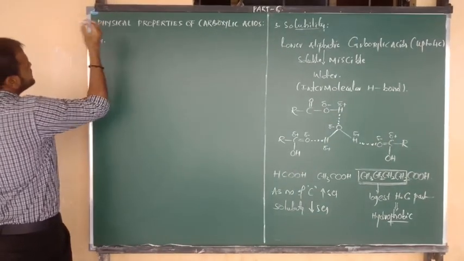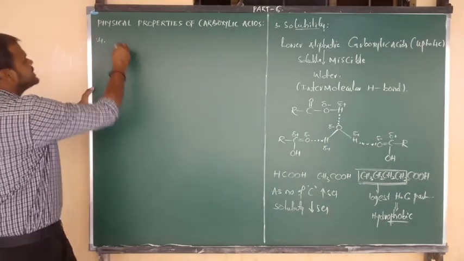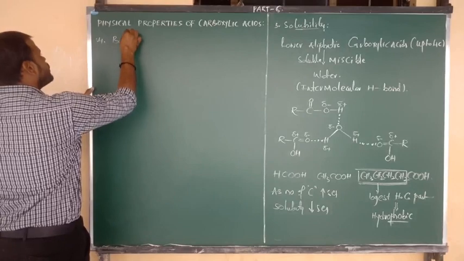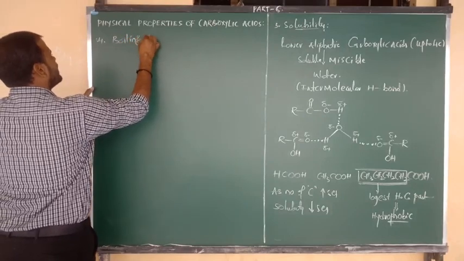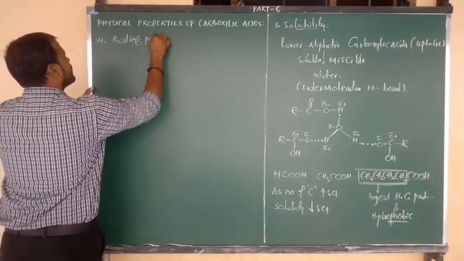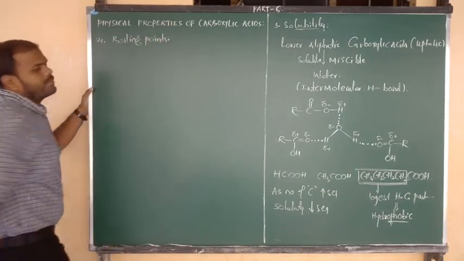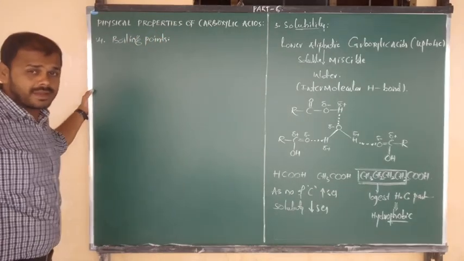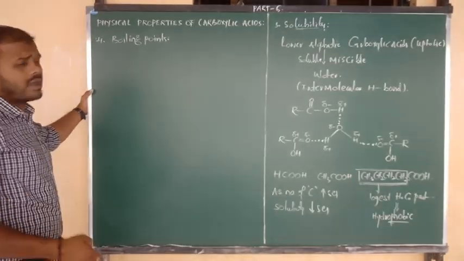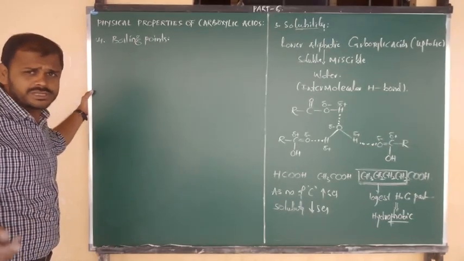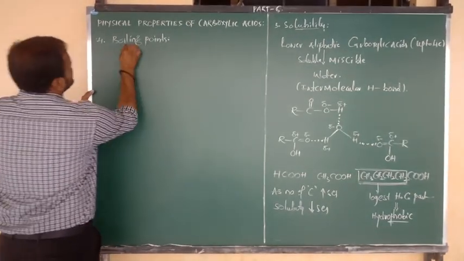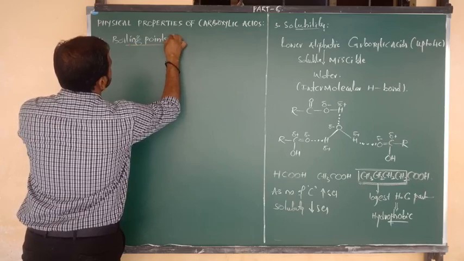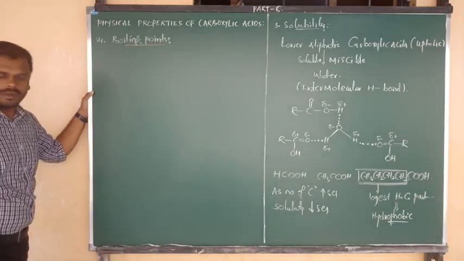So the information is about boiling points. Of course you can consider melting point, boiling points as you wish, no problem. But up to 10 carbons they are colorless liquids, and after that all are solids only. Anyway, so information about the boiling points I am going to be discussing now. Listen carefully.